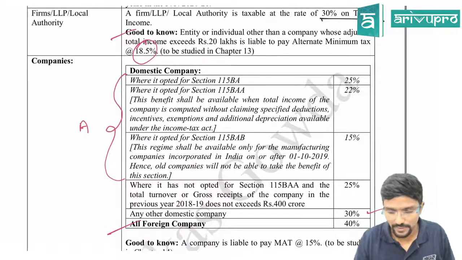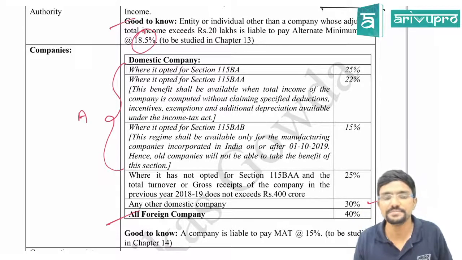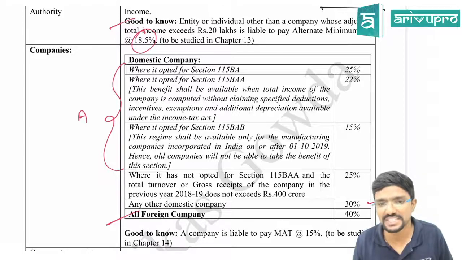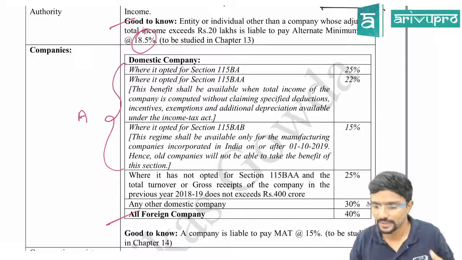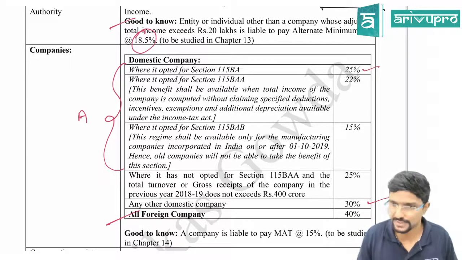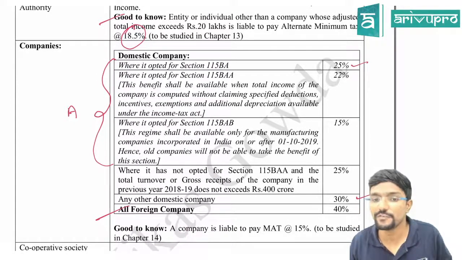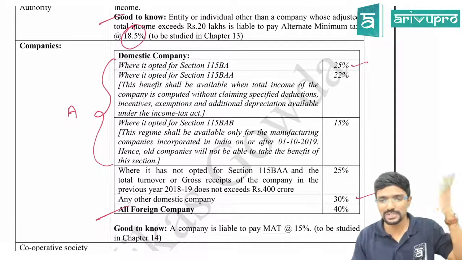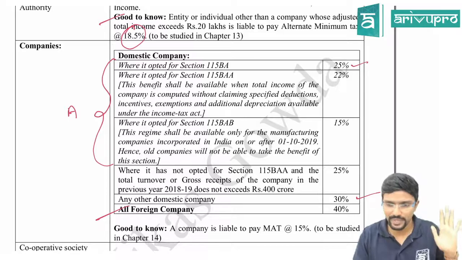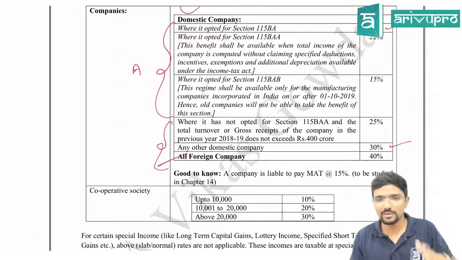Where the domestic company has opted for section 115BA, which is for some manufacturing companies that we will see later, the tax rate is 25%. Where the domestic company has opted for section 115BAA, these are the new schemes, guys. That is what I told you, old scheme, new scheme and all they have done now. Previously, only these three were there for companies. Now they have made all this.